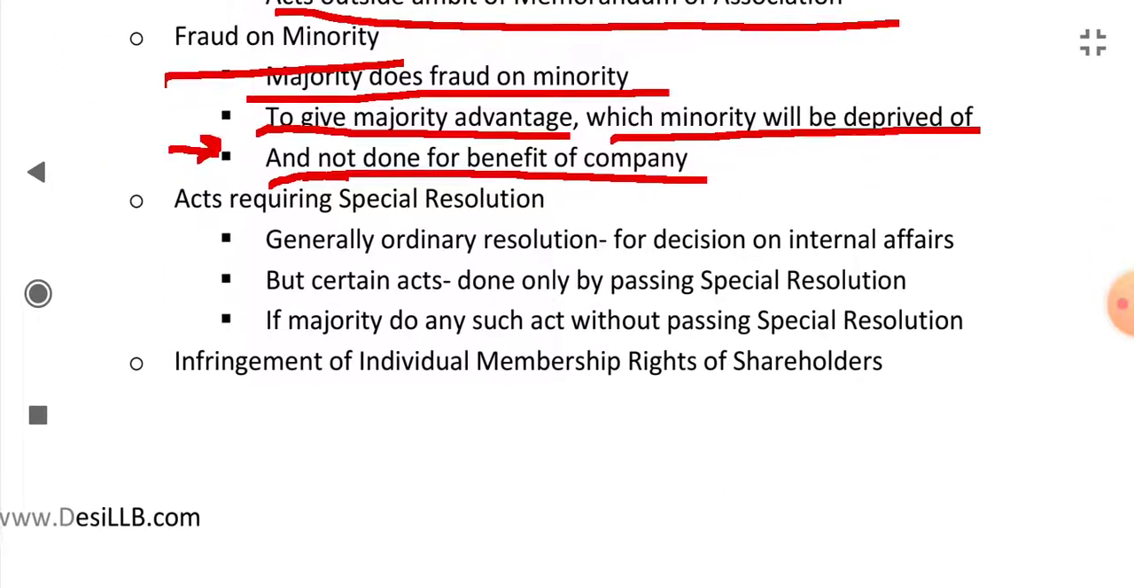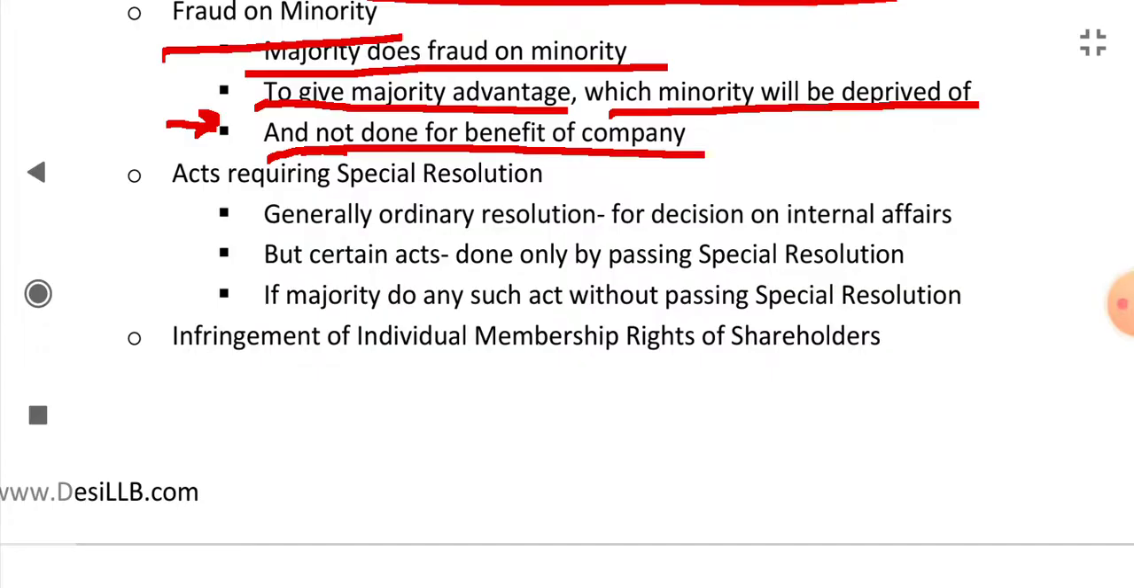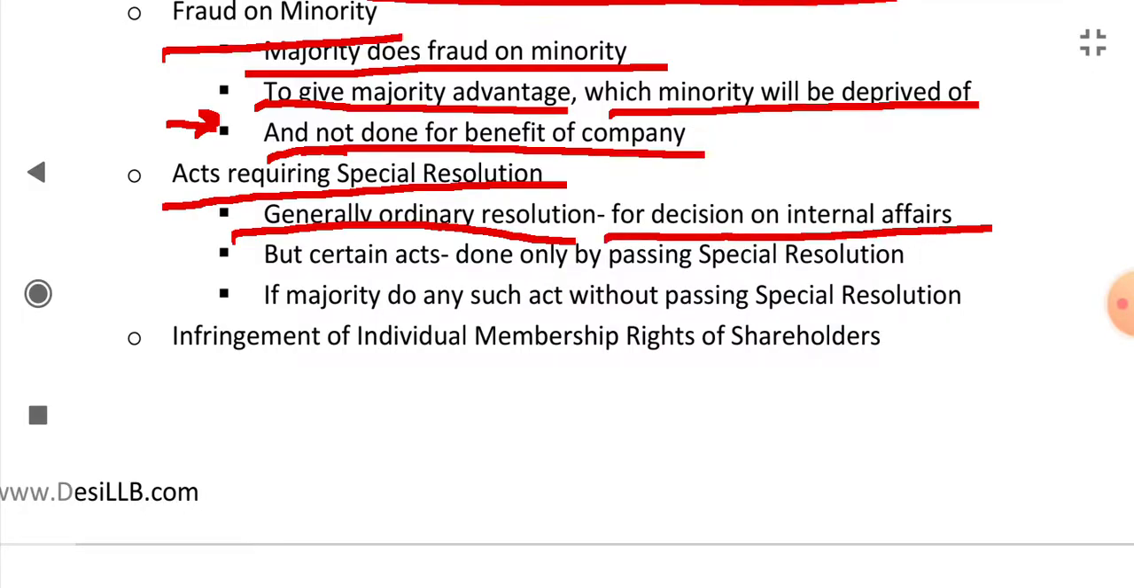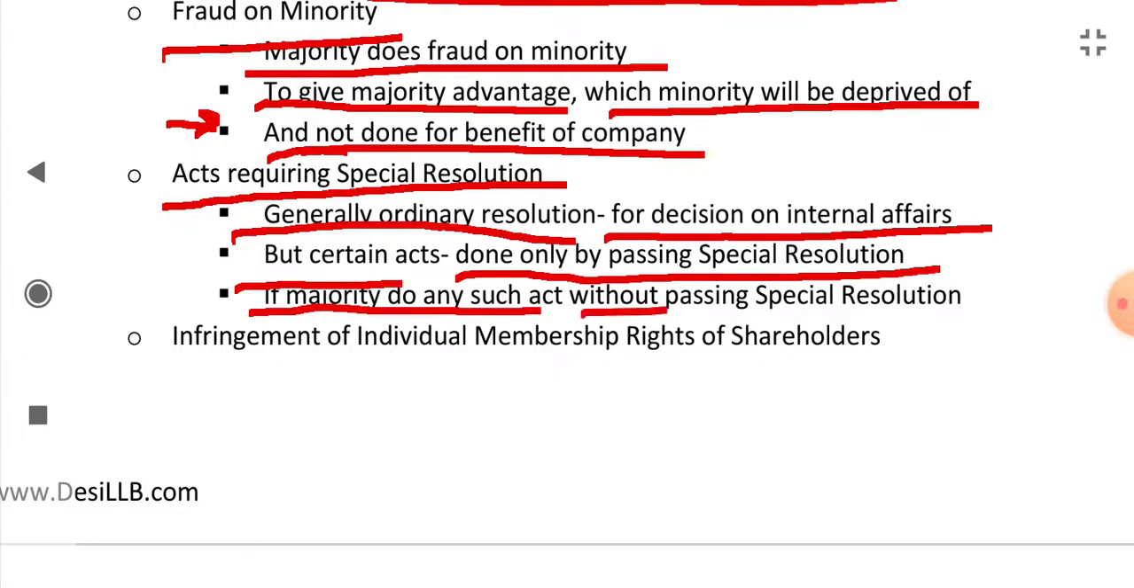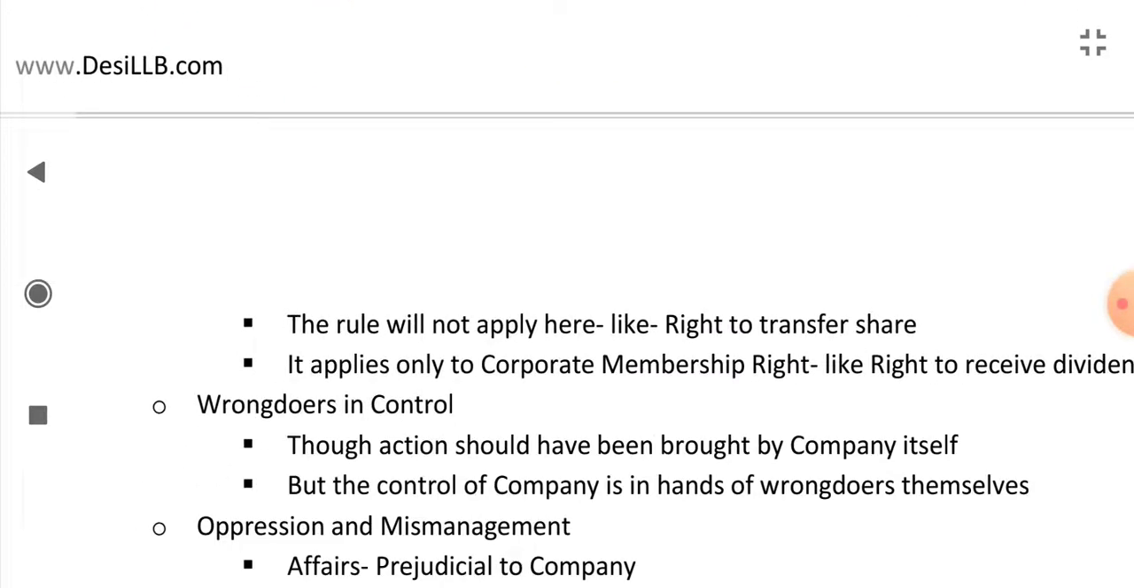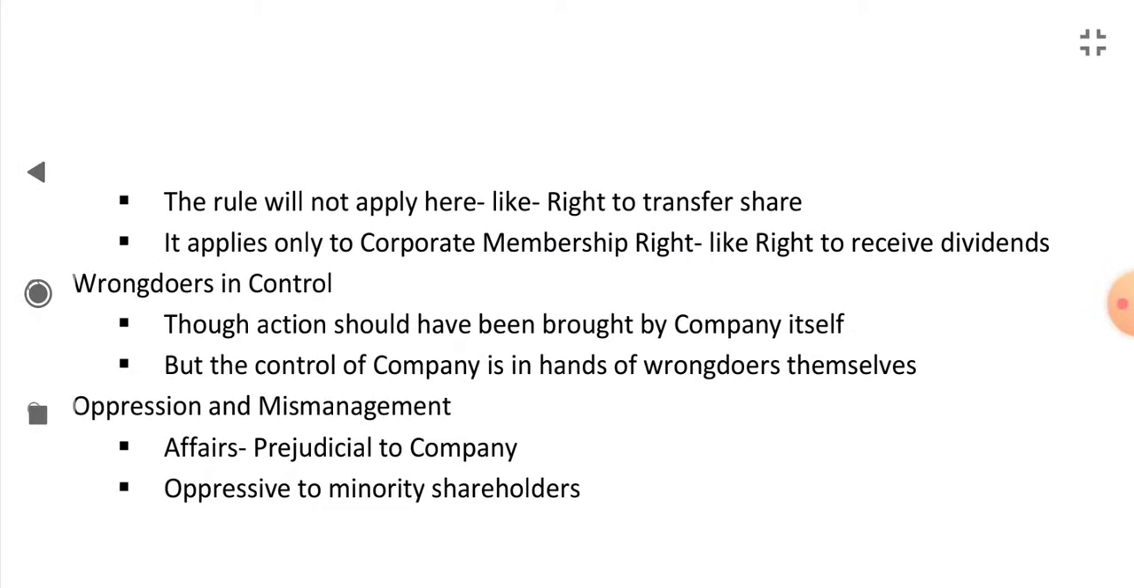And in what cases will this rule not apply? The acts which require special resolution. Generally, ordinary resolutions are required for decisions on internal matters, but there are certain acts which can be done only by passing a special resolution. And if the majority do any such act without passing a special resolution, in that case, the will of majority will not prevail. Okay, the court will take action. Or if there is infringement of individual membership rights of shareholders, okay, in that case this rule will not apply.